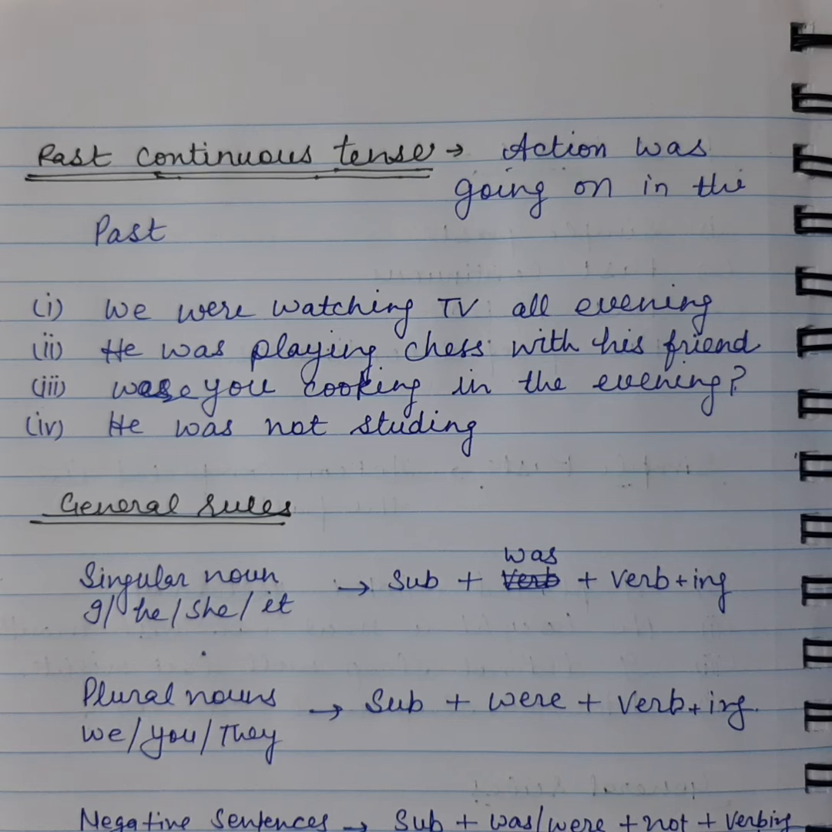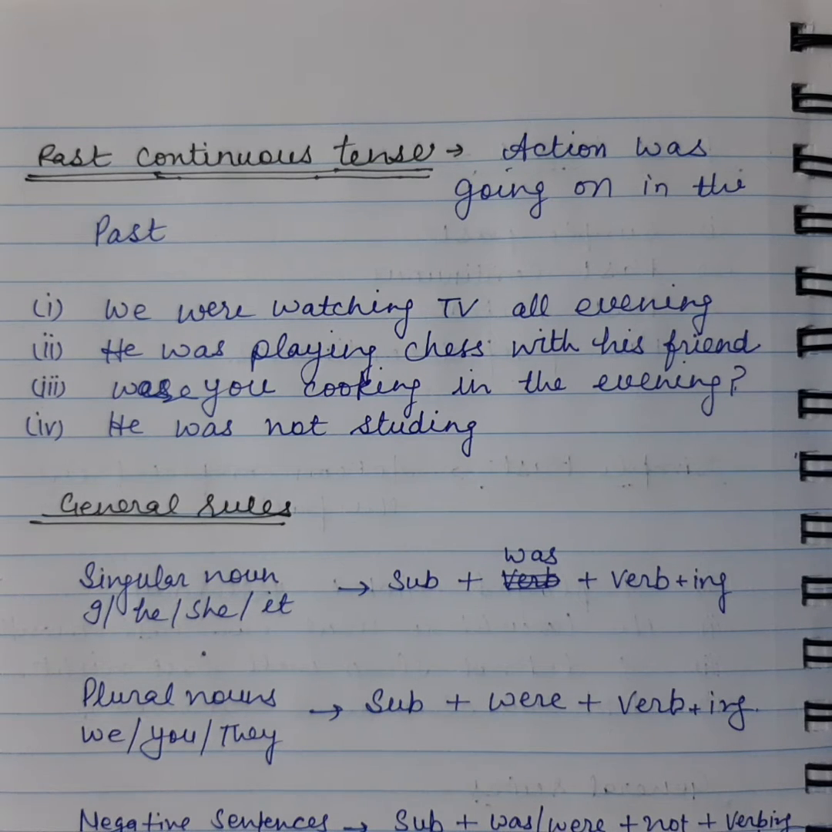Past continuous tense. In past continuous tense, the action was going on in the past. These are the sentences where the action was going on in the past. For example, we were watching the TV all evening. So the action was going on. He was playing chess with his friend. The action was going on. It doesn't show when they started playing or when they finished; the action was going on.